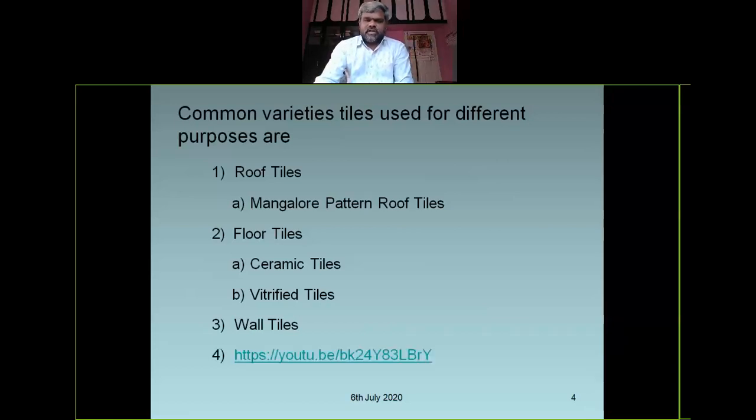Wall tiles we use in bathrooms, wash areas, the elevation or front part of a building, or a puja room, to get more decoration on the walls. These are some common varieties of tiles. Let us see what common varieties of tiles are available in India. Let us see a small video.